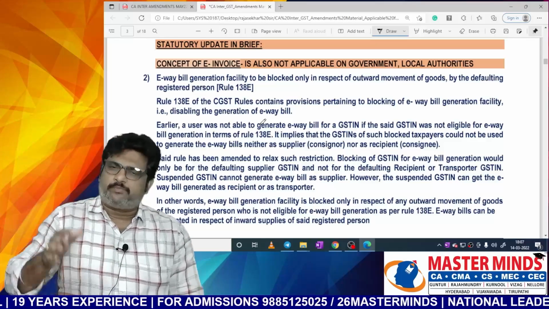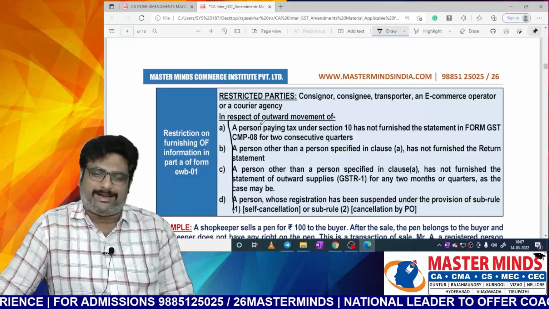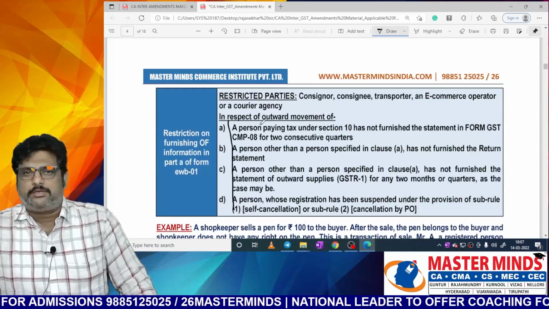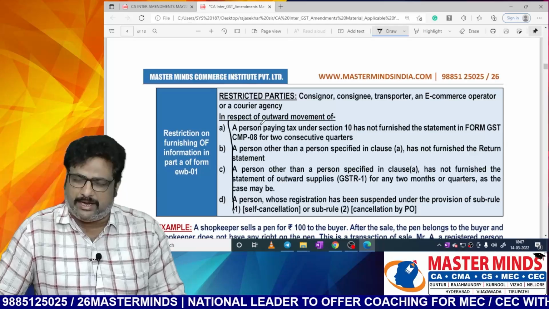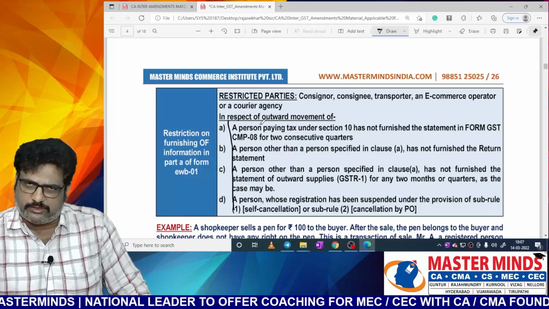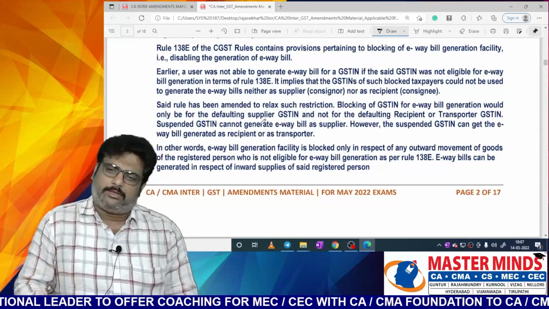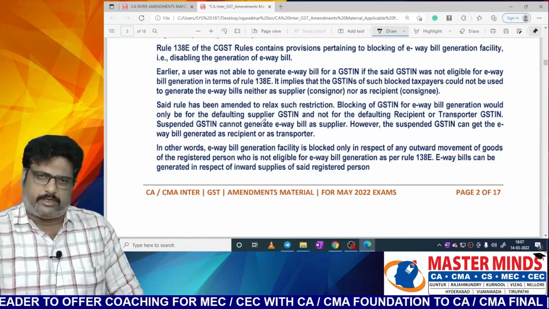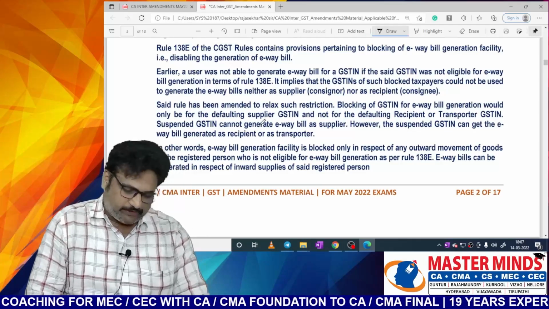That means whatever the points we discussed in this particular table attract, your e-way bill generation will be blocked based on your GST identification number. Once it is blocked, your GST number cannot be used to generate the e-way bill as a supplier as well as a recipient.